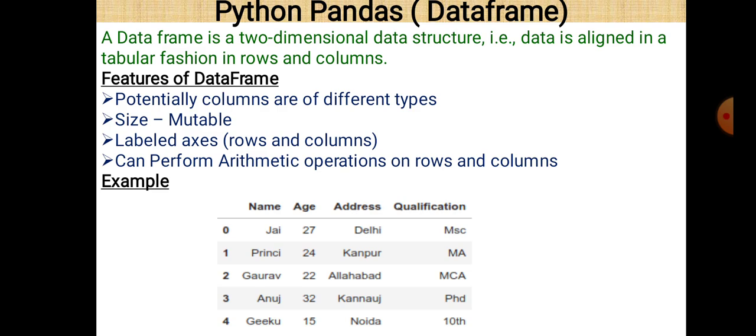The most important part of this data frame is that we can perform arithmetic operations on rows and columns. The second important thing is that it is mutable, so we can change the data frame according to our need at any point of time. And columns are not necessarily of the same type, they can be of different types also. So this is the data frame, and according to the definition, it is a two-dimensional data structure, so data is represented in rows and columns.